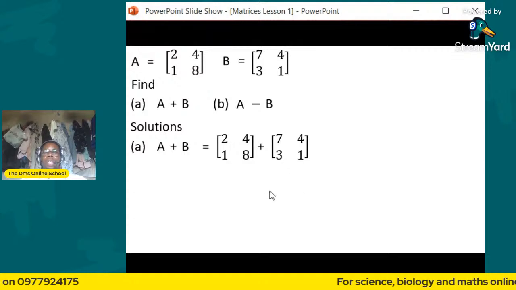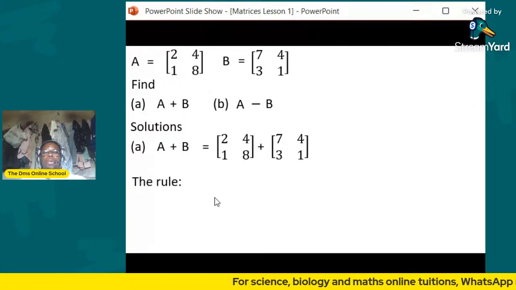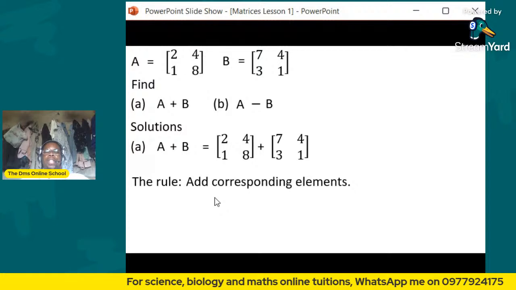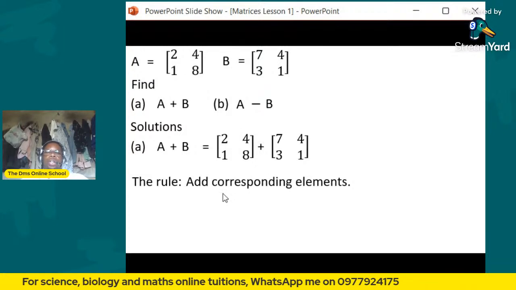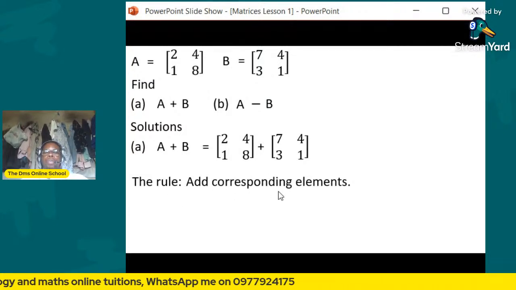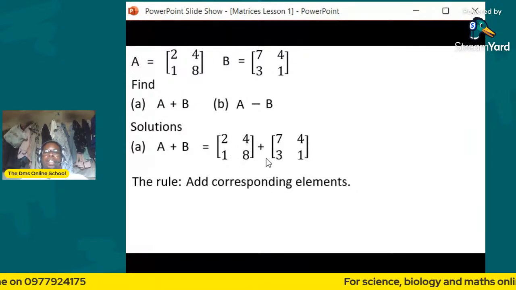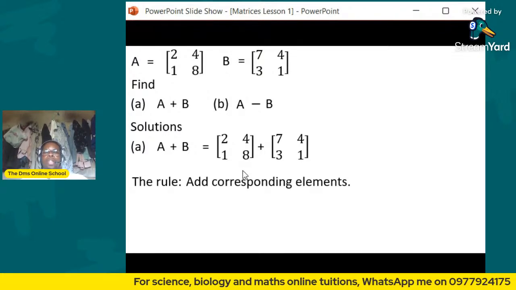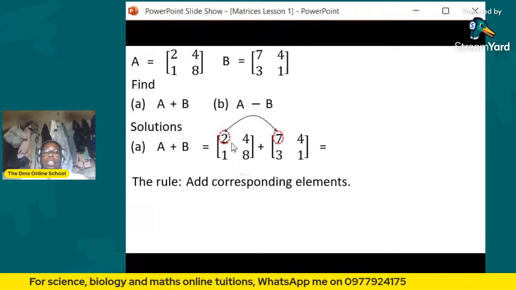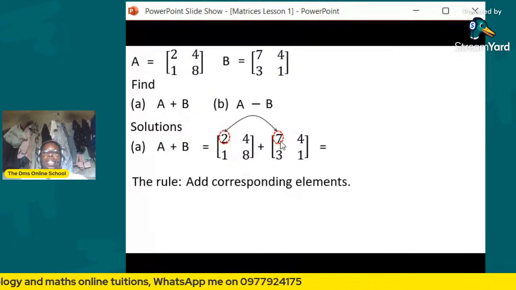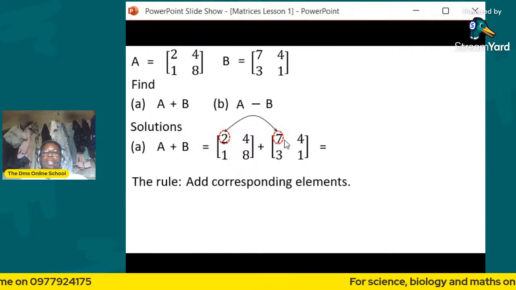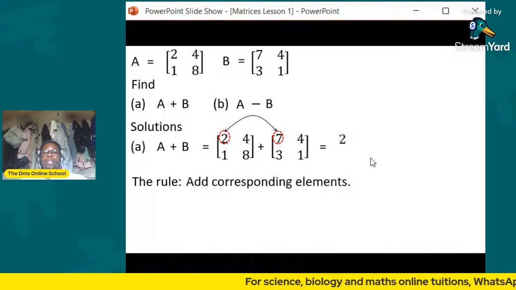Next, what we are going to do is follow the rule. What rule informs us how these should be added? The rule says add corresponding elements. Each number inside the matrix is called an element, so you need to add corresponding elements. Which ones are corresponding elements? We have 2 and 7. These are corresponding elements, so you can add them. You say 2 plus 7.